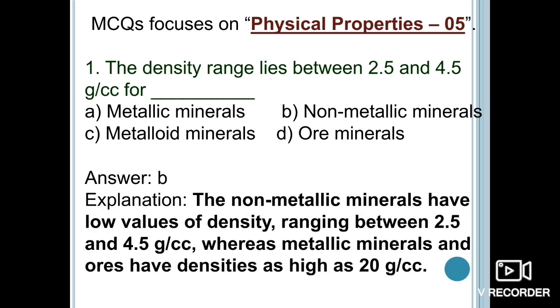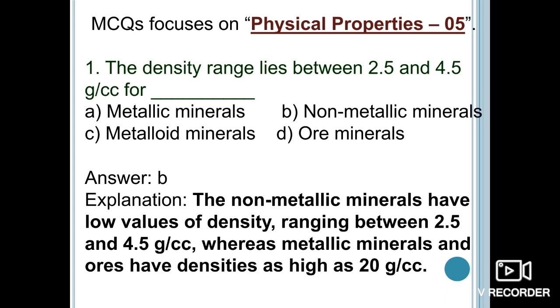The non-metallic minerals have low values of density ranging between 2.5 and 4.5 gram per cubic centimeter, whereas the metallic minerals and the economic ores have a higher density, and the density sometimes ranges up to as high as 20 gram per cubic centimeter.